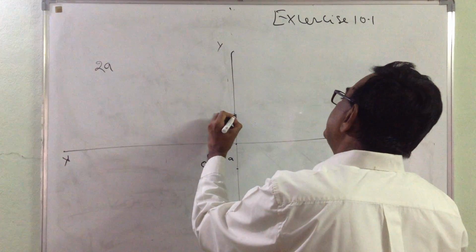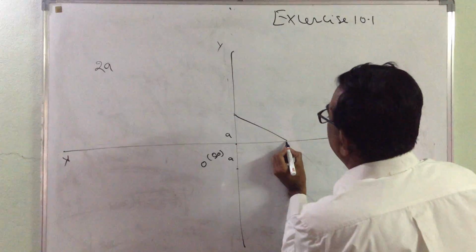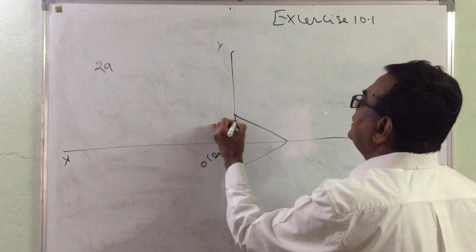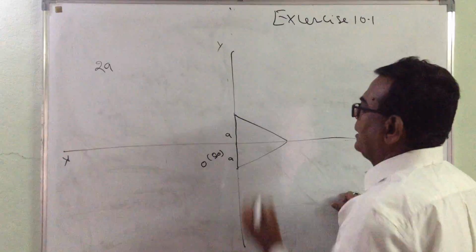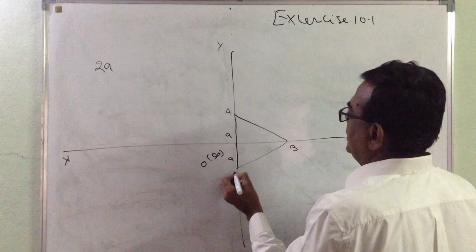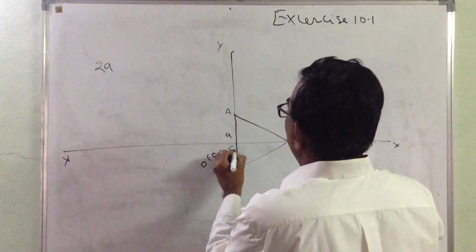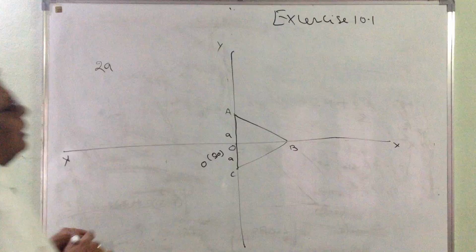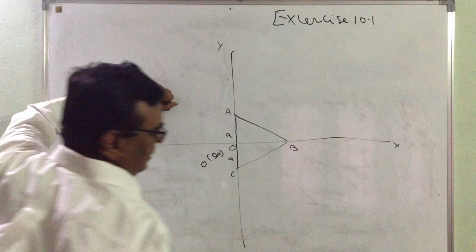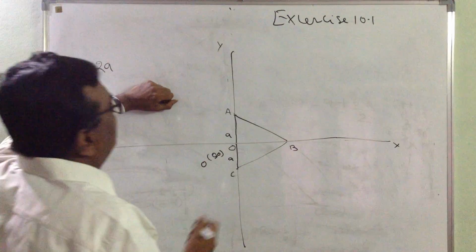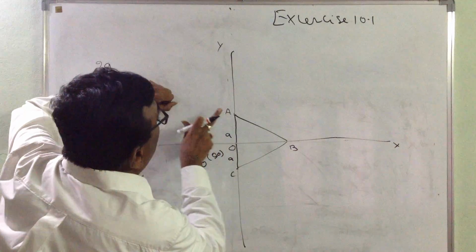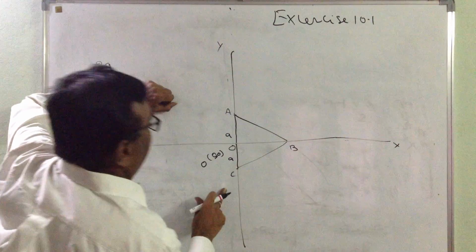So 2A distance, try to write down like this. So this is your equilateral triangle. Call this A, B, C. This is O. Fine. Now you know this is the origin, its coordinates are 0, 0. Finally, what we were asked is to find out the coordinates of A, B and C.